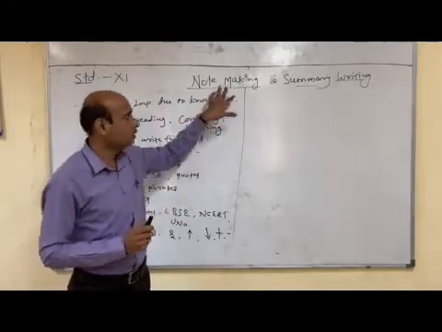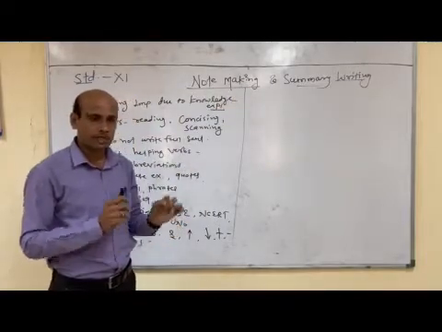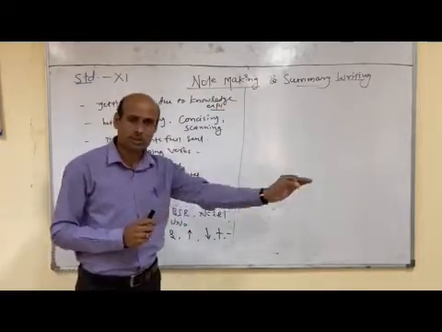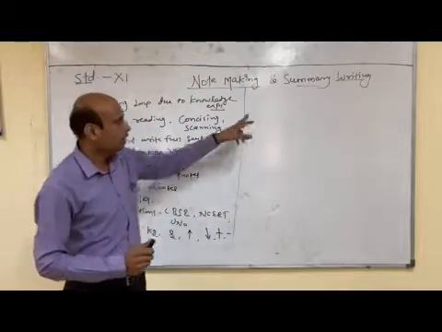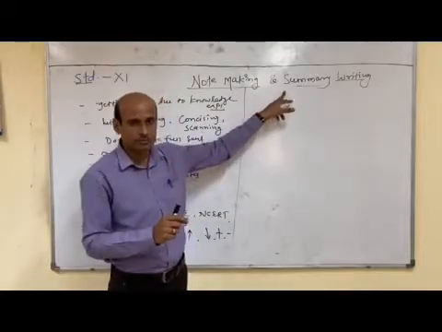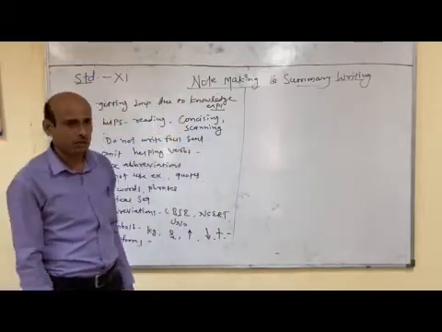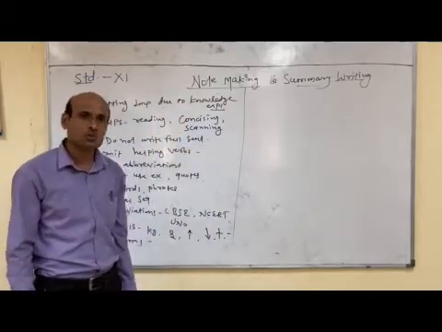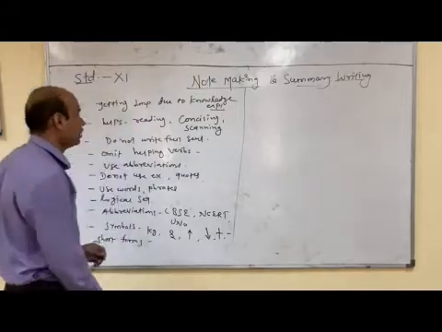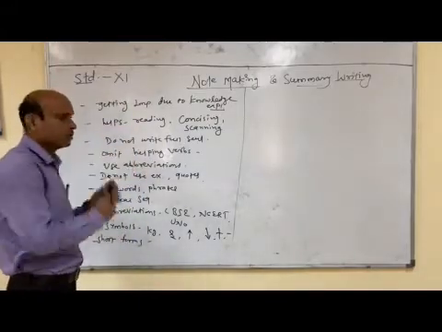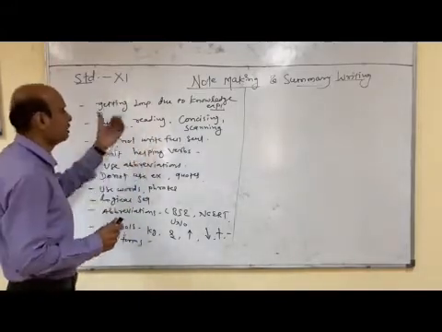Question A is for note making: make the notes on the basis of the given passage. And next, question B is for summary writing: write a summary on the given passage in 80 to 100 words. So let us see the topic. Let us move to the topic, note making.